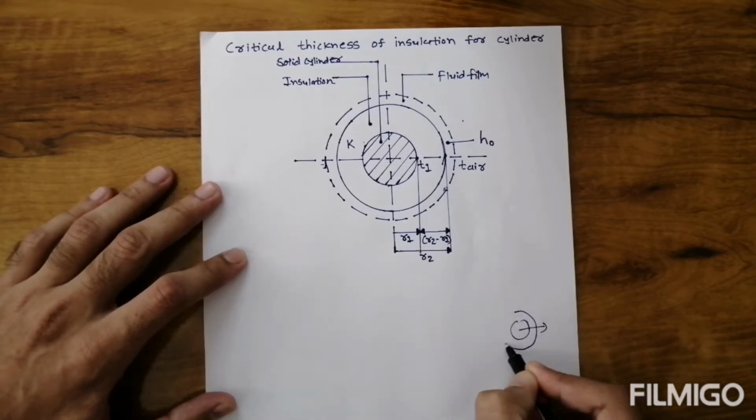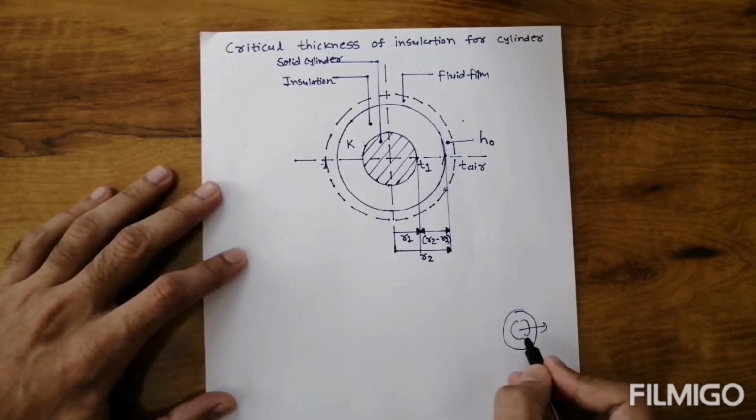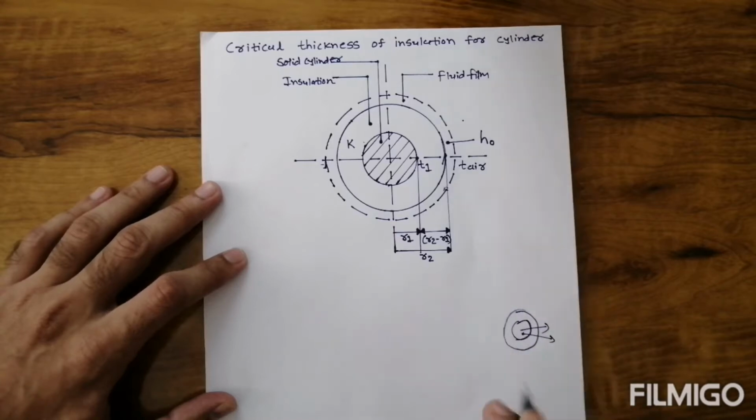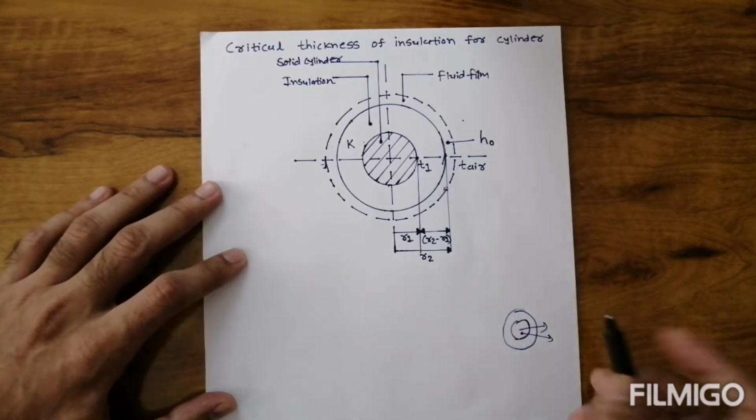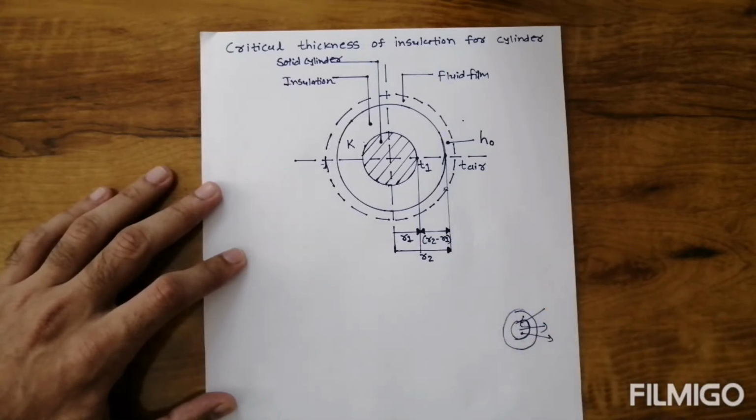Suppose I consider one insulation there. The function of insulation is to retard, or prevent, the heat flow from that system to surrounding. It means from the solid cylinder to the surrounding, it prevents the heat flow, and it also prevents the heat flow from the surrounding to the system. That is the function, or purpose, of the insulation.